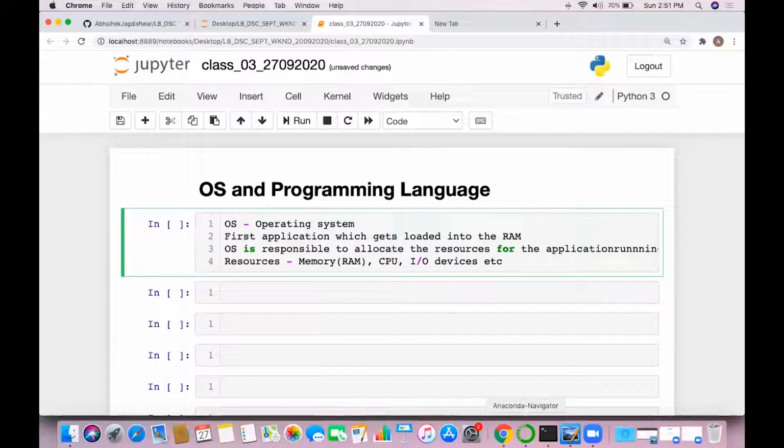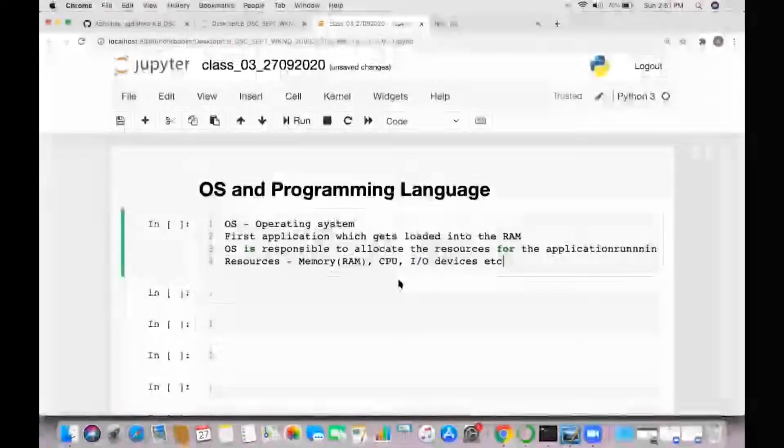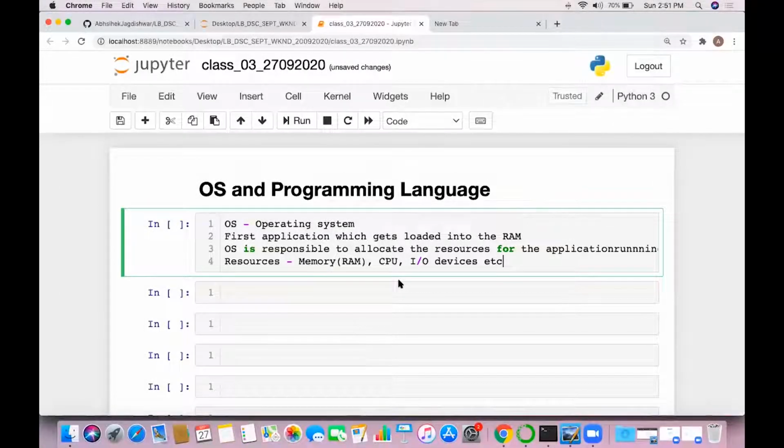For example, you are running Anaconda, Jupyter Notebook, Google Chrome, Paint application, Terminal, Zoom, then Office, Word, presentation, notes. There are a number of applications running on your system, and almost all applications require resources. If an application wants to run on the system, it requires memory, it requires the CPU for processing, and it requires input and output devices to fetch the data and to present the data.